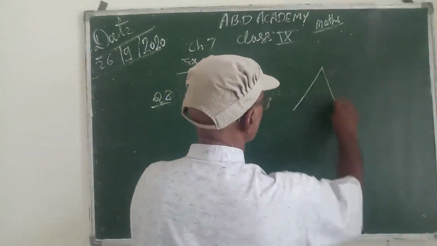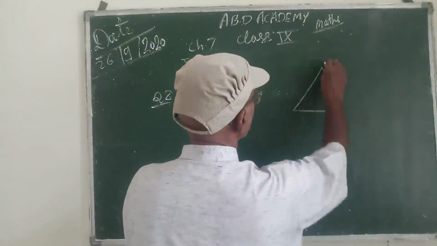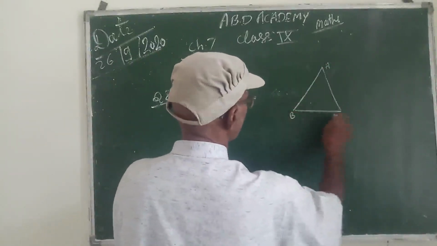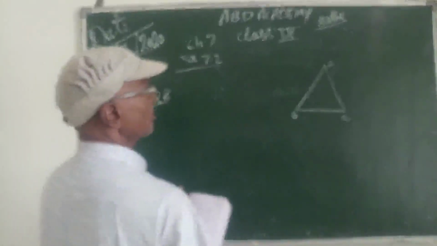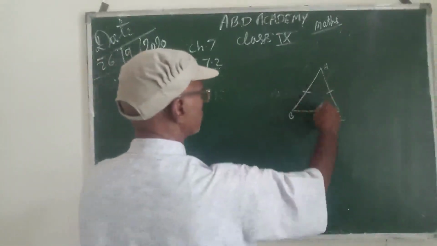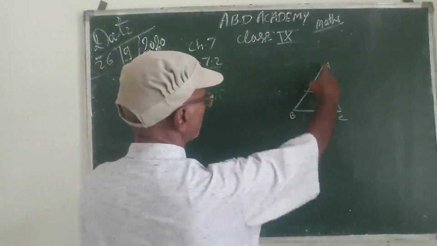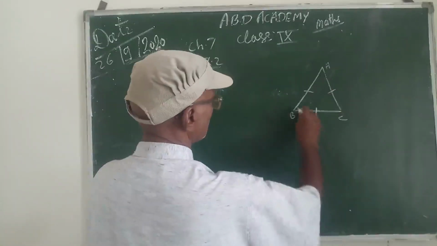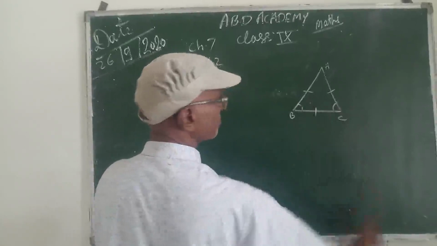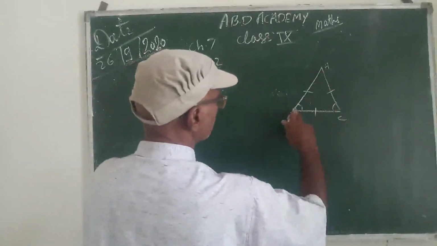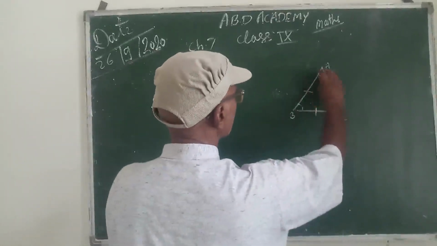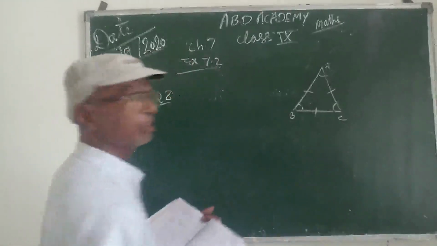Question number 8: show that angles in an equilateral triangle are 60 degrees each. So this is an equilateral triangle. Here AB is equal to AC is equal to BC. When AB is equal to AC, then these two angles will be equal. And when AB equal to BC, then these two also will be equal. Means all the three are equal.